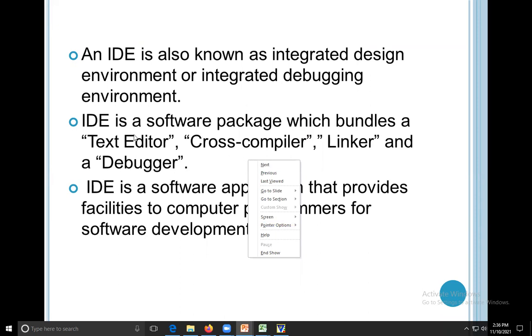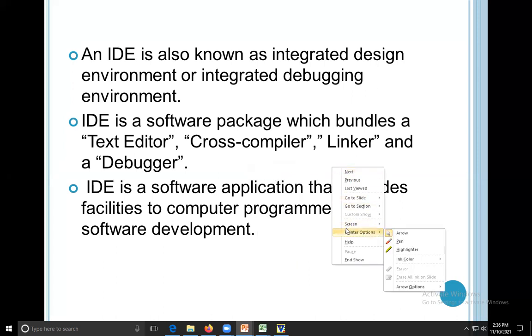Text editor means where you write the program. Cross compiler means you compile the program. Linker means you link the program with the others. And debugger means you check the errors. So one by one we will discuss these points.